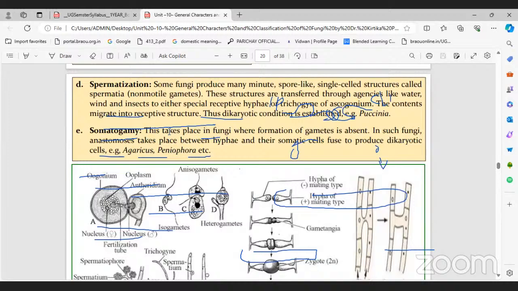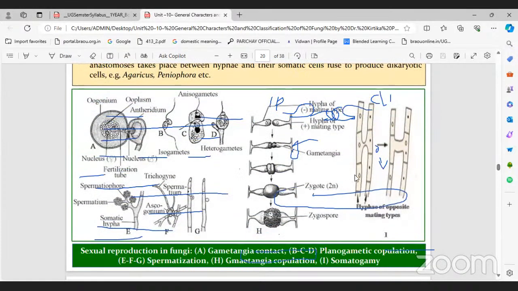And next one, somatogamy. Soma means vegetative body. That means there is no formation of sexual organs. There is no male gametangium or female gametangium. Direct vegetative thalli mate with each other. This type of reproduction is called somatogamy. Example, Agaricus. So we can see here. This is gametangial copulation.